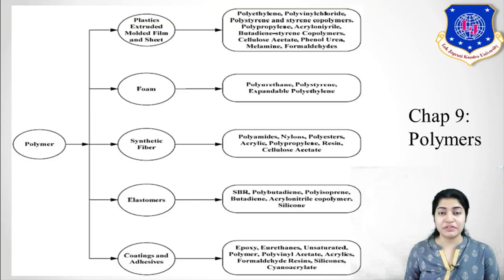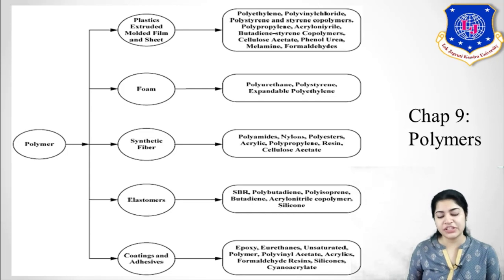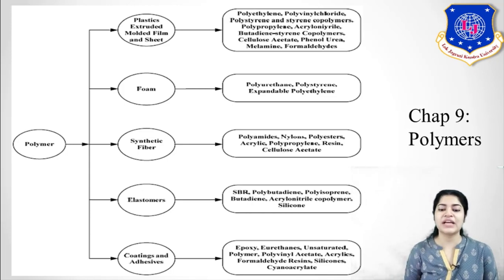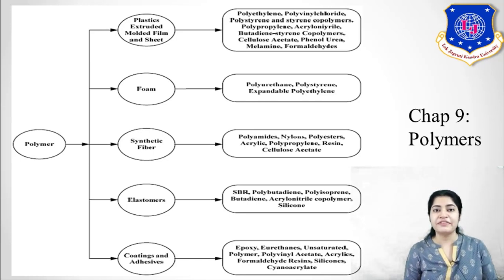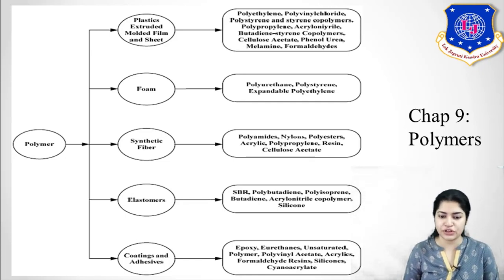So in this lecture we will start a new chapter, that is your polymer chapter. Now here you can see the different types of polymer which are included in it. Starting from plastics, foam, fibers, elastomers, coating and adhesives, all these are the classification of your polymers. Only polythene is not your polymer, right? Fiber like rayon is also your polymer. Your rubber is also one kind of your polymer. Similarly adhesives and coatings are also your polymers. So here you can see a brief classification of it.